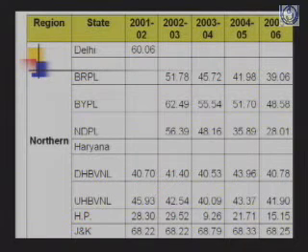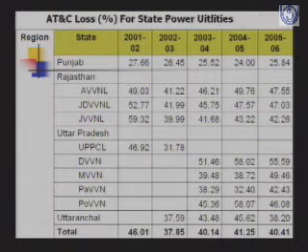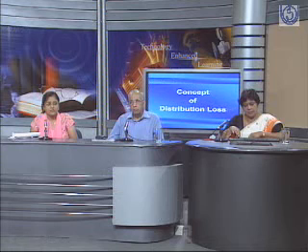In Uttar Haryana Bijli Vitran Nigam Limited, it was 41.90%. In HP it was 15%. In Punjab it was around 26%. In Rajasthan, in the various distribution companies, it was around 47%. In Uttar Pradesh, it ranged from 55 to 46%. In Uttaranchal, it was in the range of 38%.